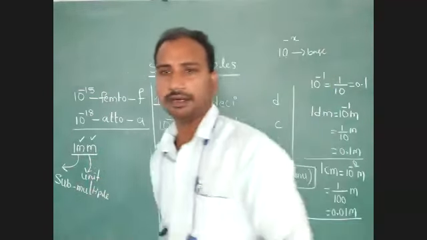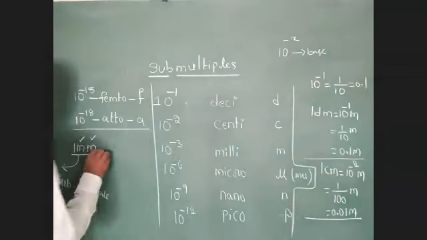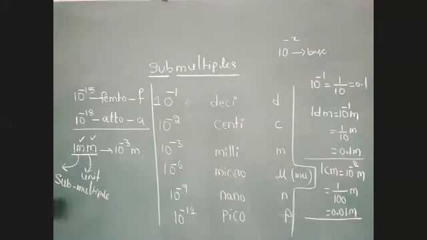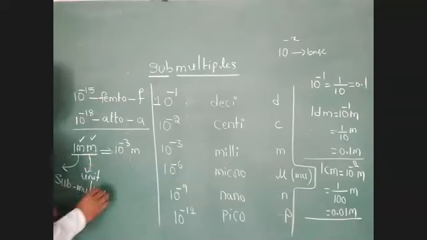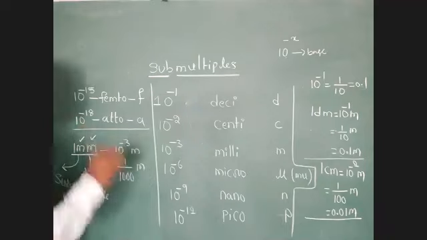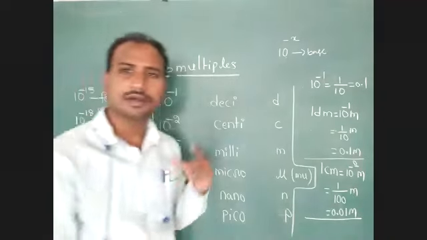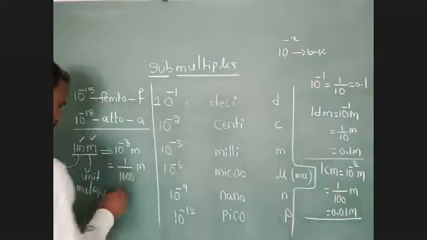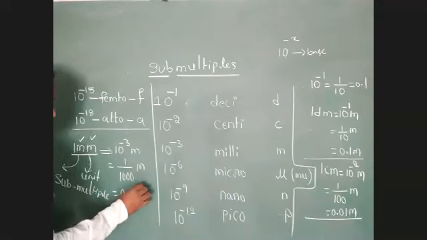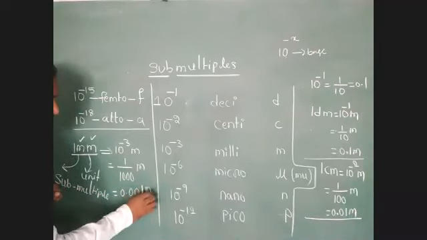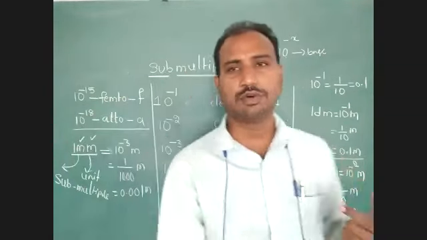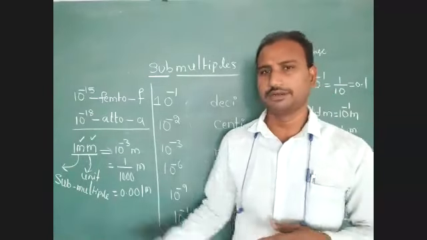1 millimeter means 10 to the power of minus 3 meter. 1 millimeter equals 10 to the power of minus 3 meter, so that is equal to 1 by 1000 meter. But 1 by 1000 is equal to how much? 0.001 meter. Understood? So the value of 1 millimeter equals 0.001. Have you identified this condition?